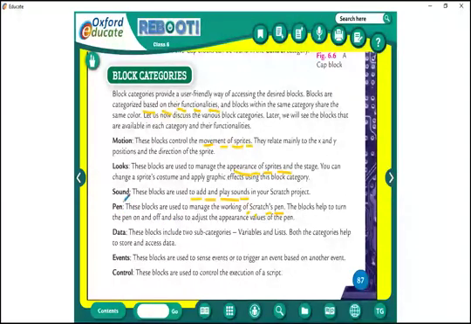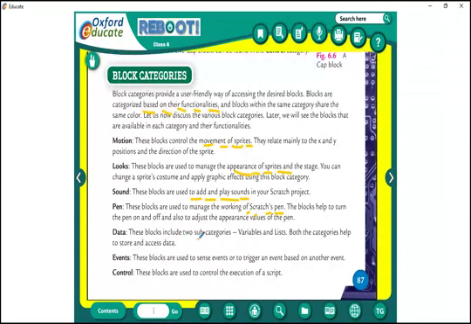There is another category. The next category is data. Usually we say data with the wrong pronunciation, I also used to say it. It is wrong. Go to Google and search the pronunciation of data. Okay, what is next? The next block category is data.